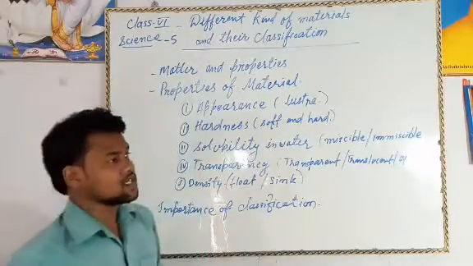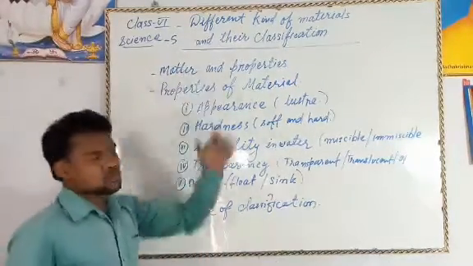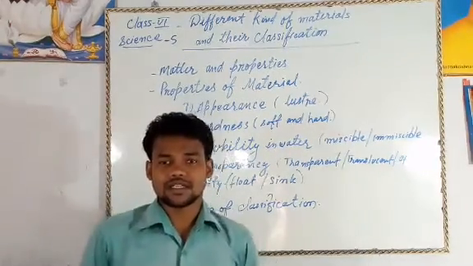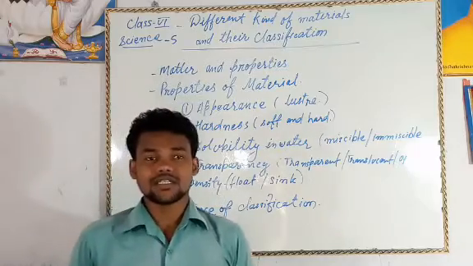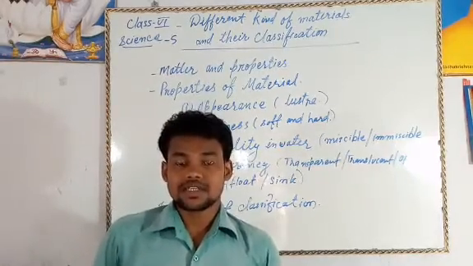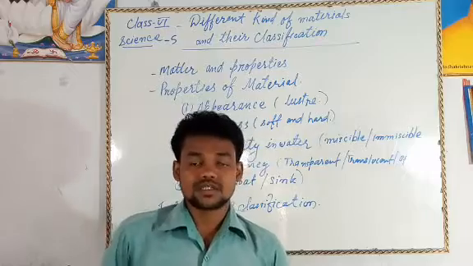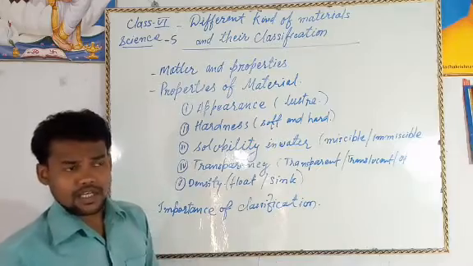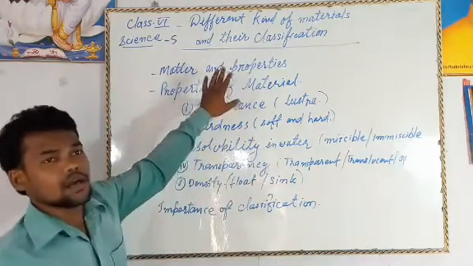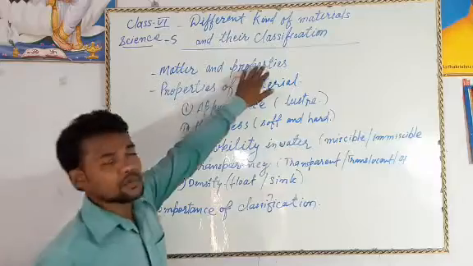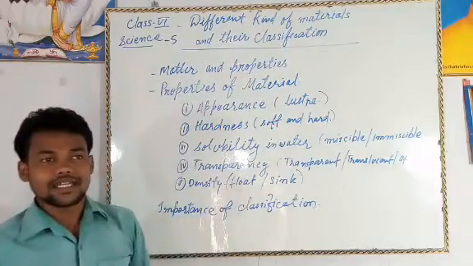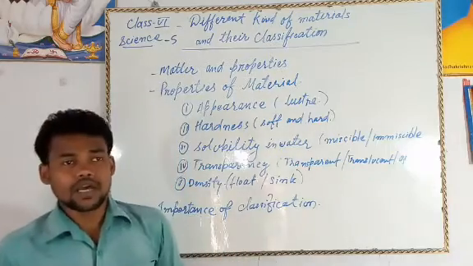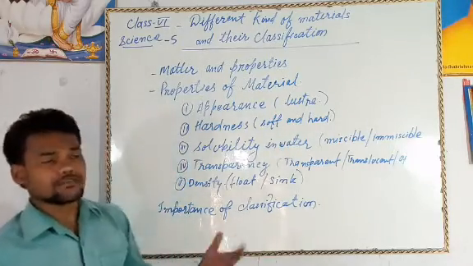Secondly we see matter and properties. So what is given here? We have to discuss first what matter is. Matter is the object that occupies space and has mass. So matter has mass and it occupies space. On that basis, every matter has its properties. So according to properties also we can classify the things.